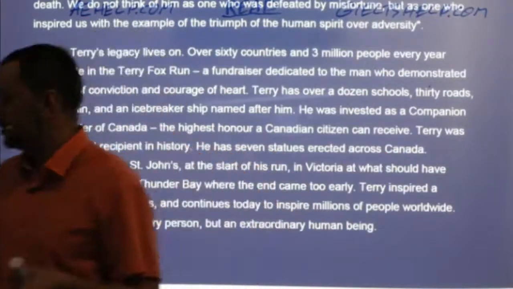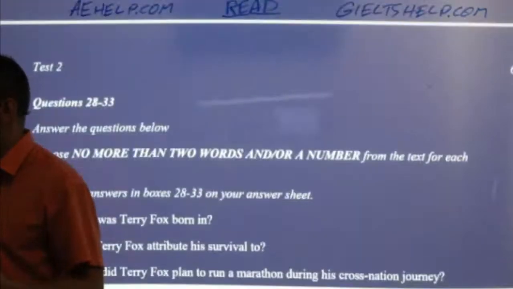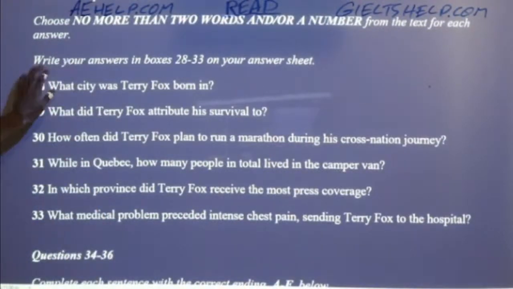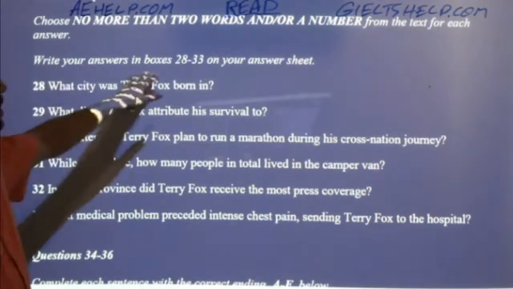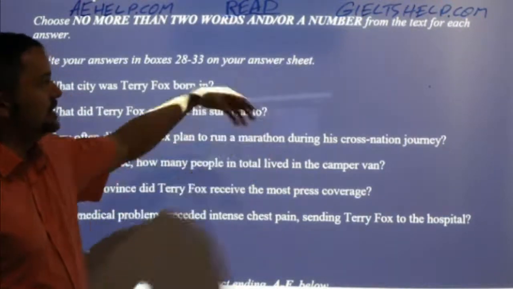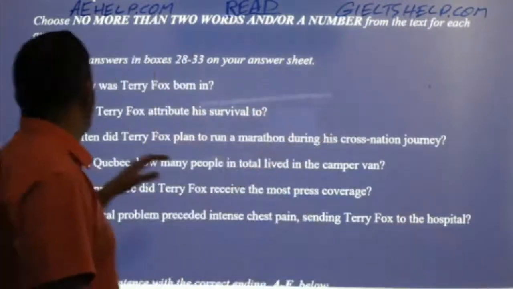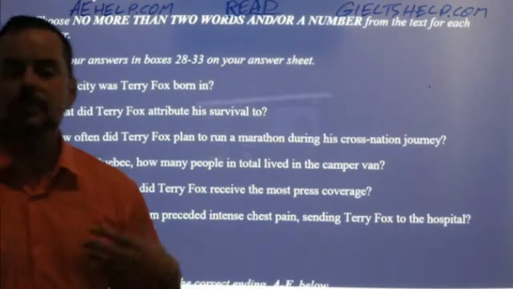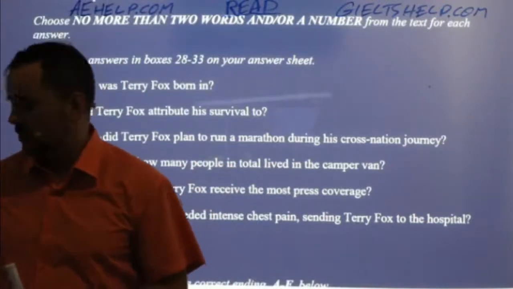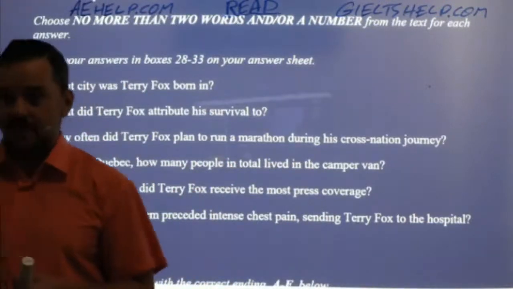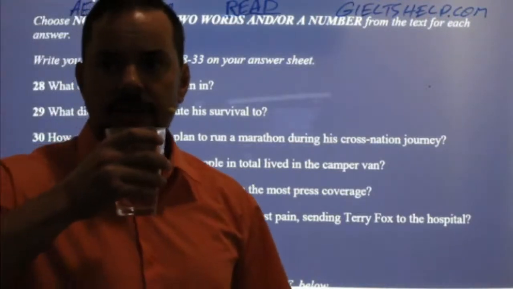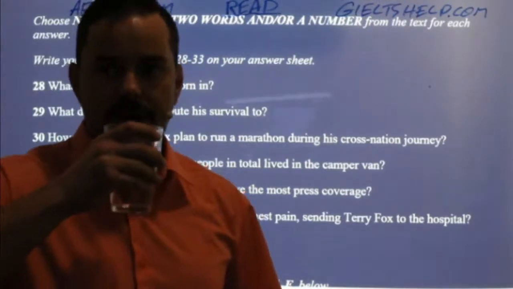Now, let's quickly get to those questions and start answering them while they're fresh in our minds. Okay, so here we go back to the beginning of our questions. Write your answer in boxes 28 to 33 on your answer sheet. These have to come from the text. What city was Terry Fox born in? Where can I find that information? So now that I read this carefully and I visualized it, where can I find this information? So if I can read the passage in 10 minutes, I've got lots of time to look back and answer these questions. I have about 40 seconds for each one on average.